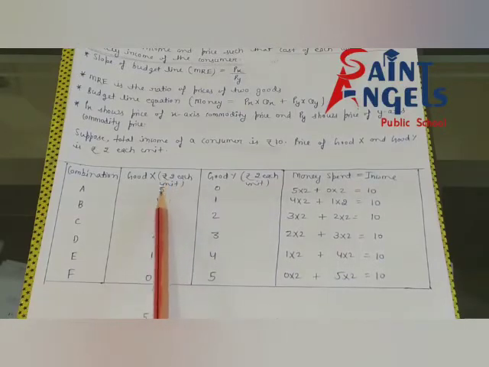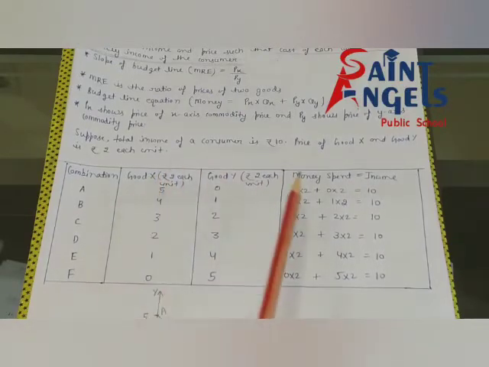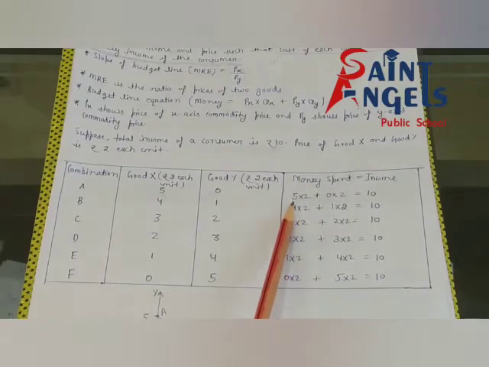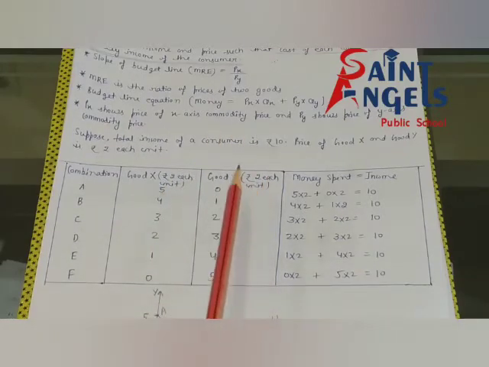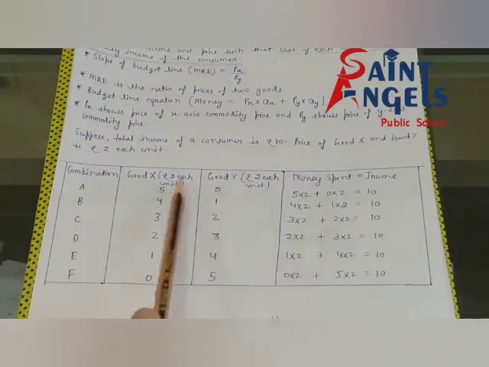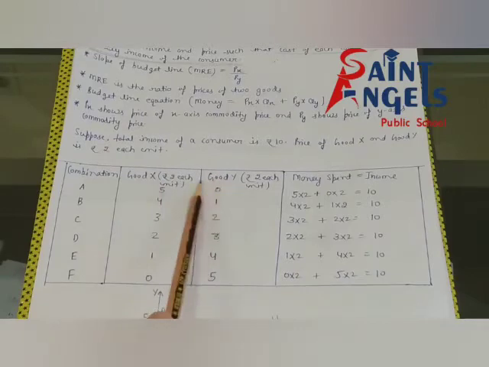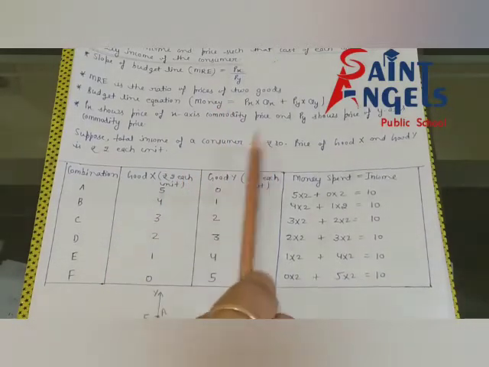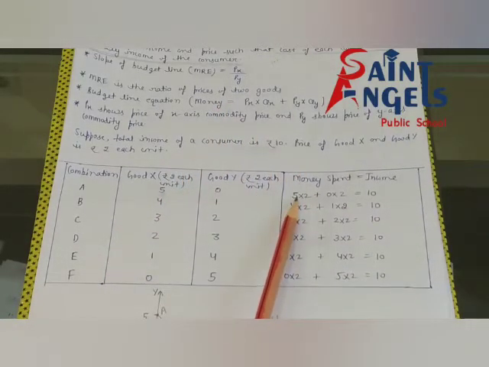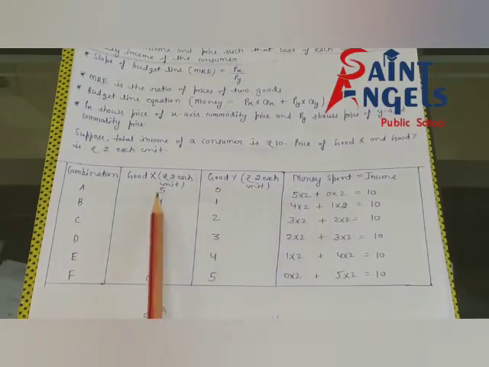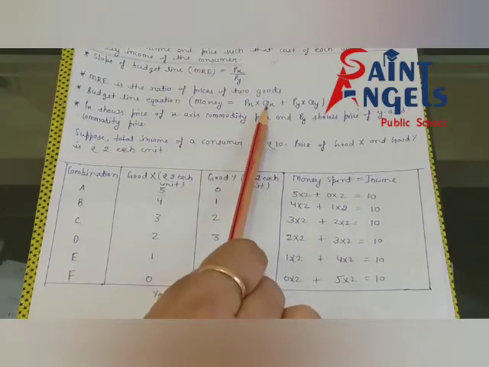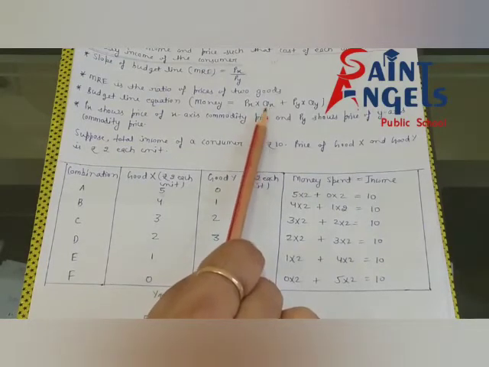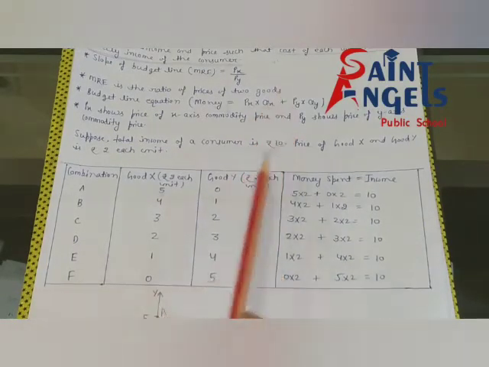Now see here, the consumer is purchasing 5 units of good X. Px means x-axis. Always remember good X and good Y. 5 units is the quantity of good X, and the price of good X is rupee 2 each.